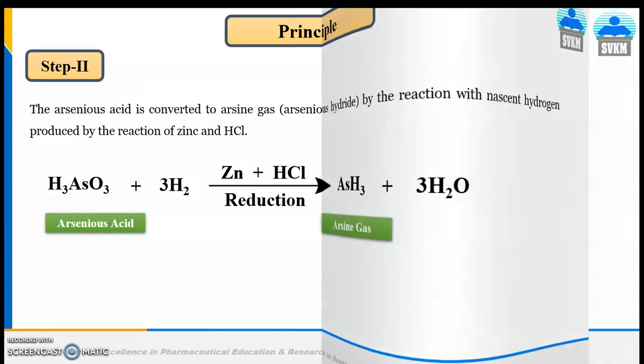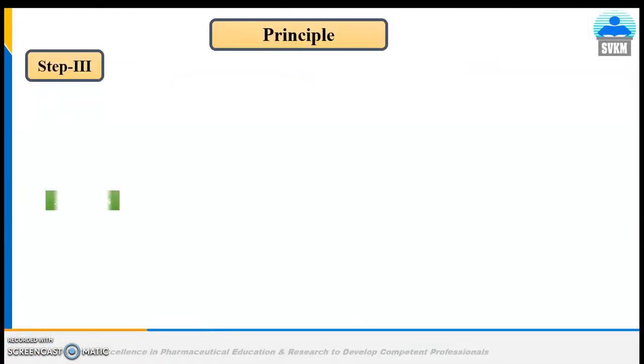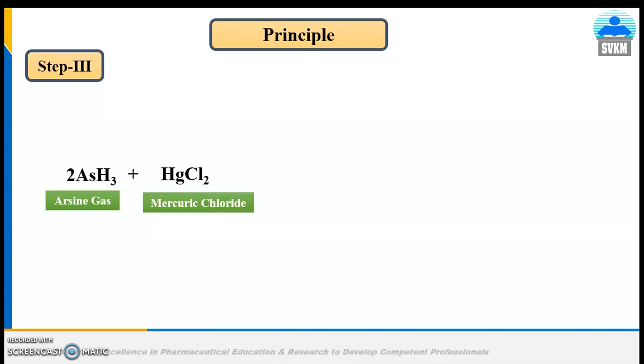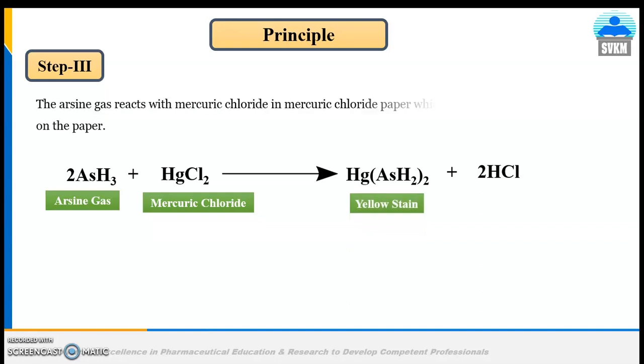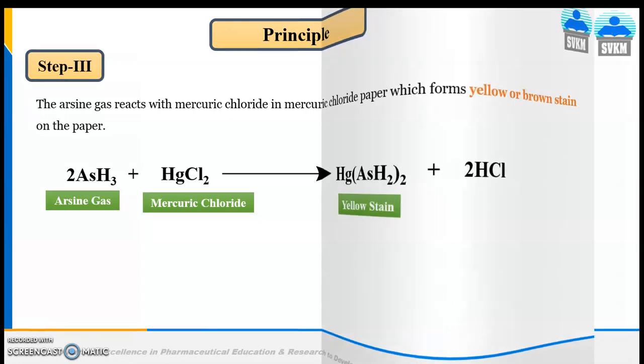In the next and last step, arsine gas reacts with mercuric chloride in the mercuric chloride paper, which forms a yellow or brown stain on the paper. That is all about the principle behind the limit test of arsenic and the chemical reaction involved.